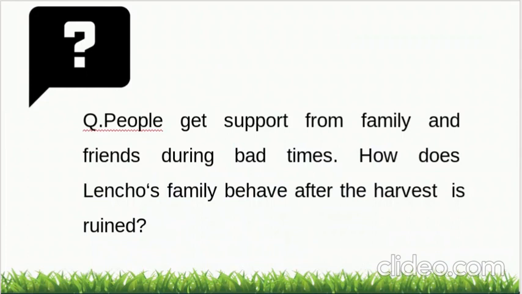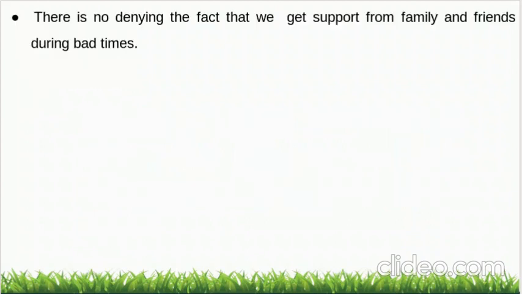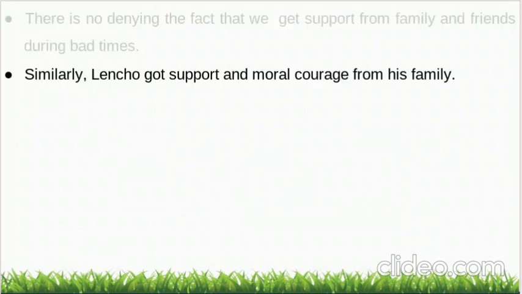People get support from family and friends during bad times. How does Lencho's family behave after the harvest is ruined? This is a very important question. Mostly we think that only Lencho's things will come, but this is important. Why? Because we have to know what his family did when the harvest was bad. There is no denying the fact that we get support from family and friends during bad times. Whenever there is some problem, we usually get help from our family and friends.